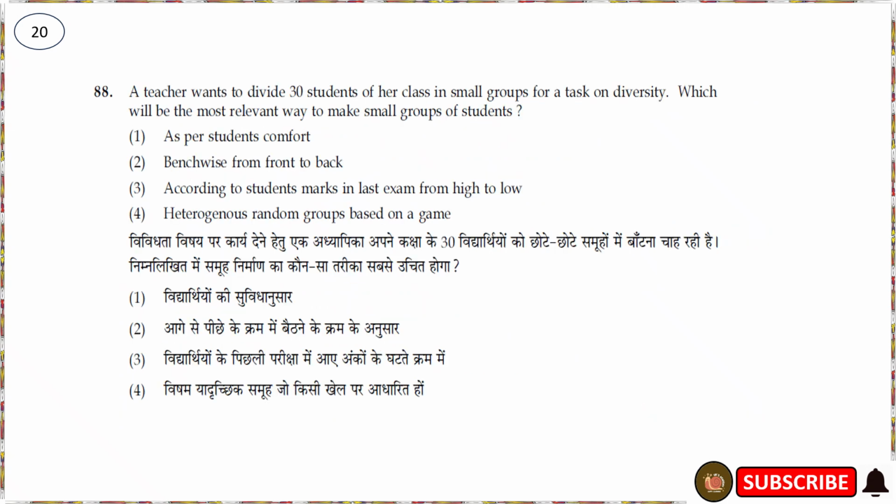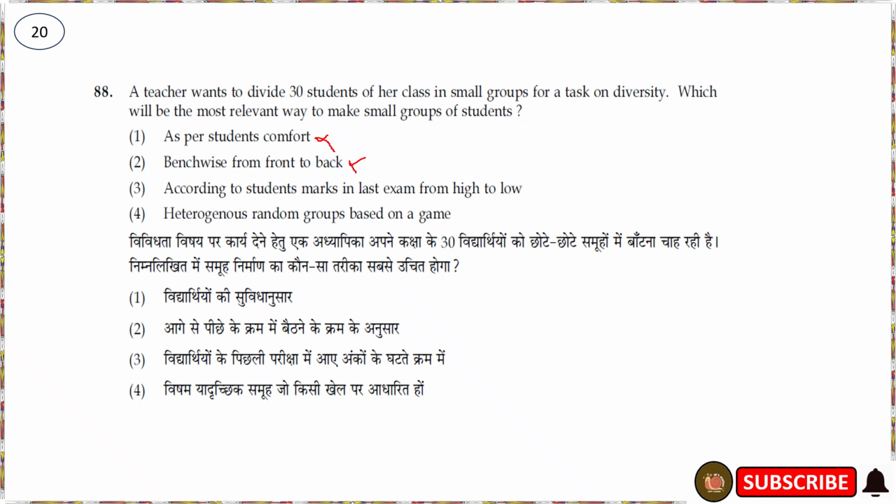Okay, the 20th question is like this. A teacher wants to divide 30 students of her class into small groups for a task on diversity. Which will be the most relevant way to make small groups of students? The first option is as per students' comfort. No, this is wrong. Another one is bench wise from front to back. This is also wrong, not correct.